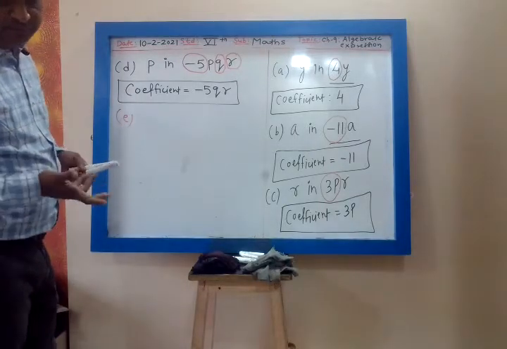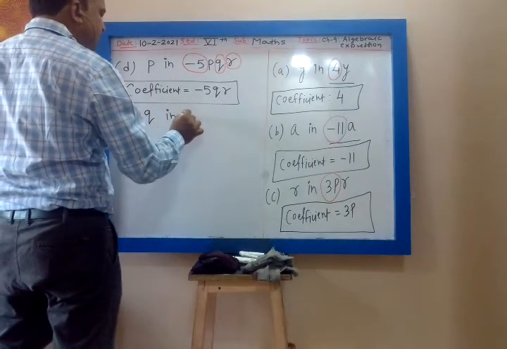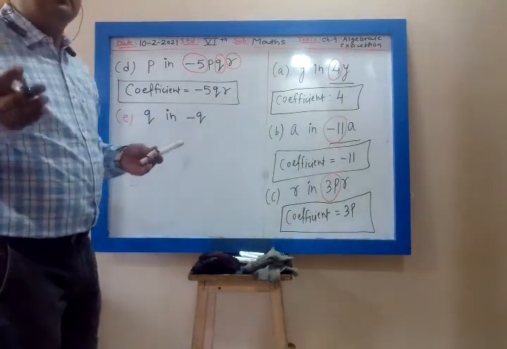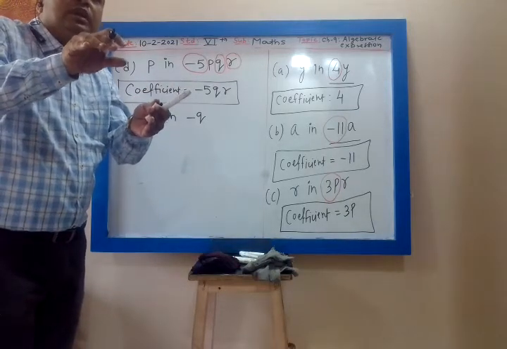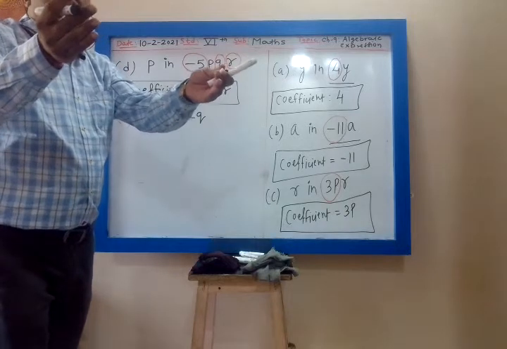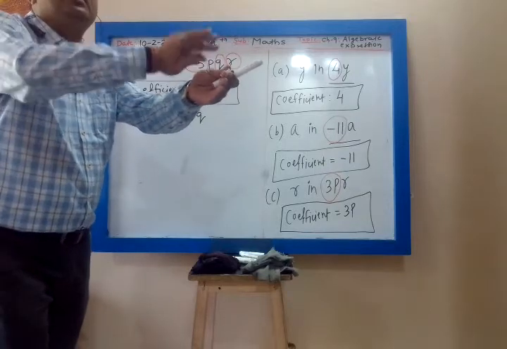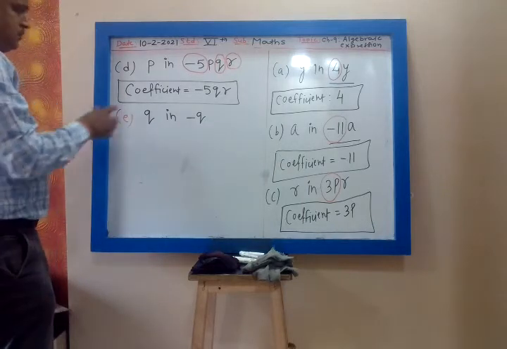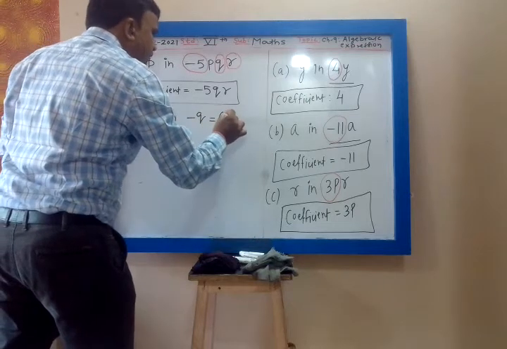Radhe Krishna Sita Ram, that example you remember. Because, my dear, we want to find the coefficient. So whichever number's coefficient you have to find, you have to exclude that number and find the term attached to that number. For example, Sita Ram, the coefficient of Sita is Ram. So Sita I will not consider in the coefficient. Minus Q I can write as minus 1 into Q.